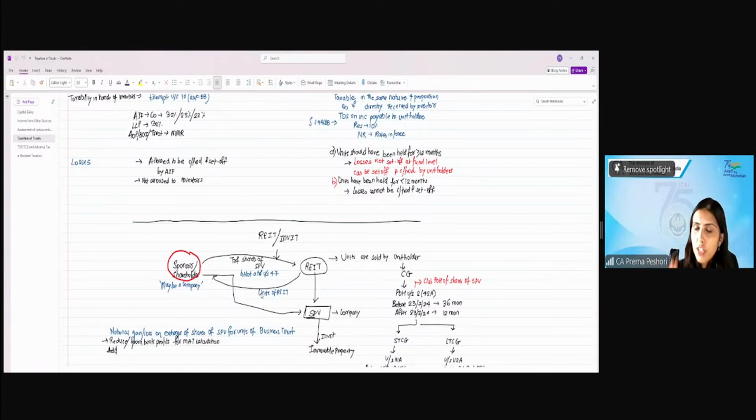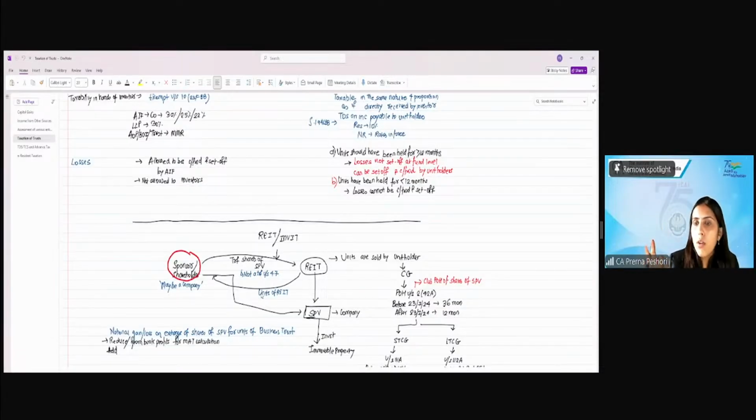Now, if the shareholders are giving the shares of the company to the REIT and the REIT is giving the units to the shareholder, this is a transfer taking place from the shareholders to the REIT, because the shareholders' rights in the shares of the company are getting extinguished, isn't it? But there is a specific exemption under Section 47. Section 47 says that this transfer of shares of the SPV by the shareholder to the REIT is not considered a transfer under 47. Is this point clear?